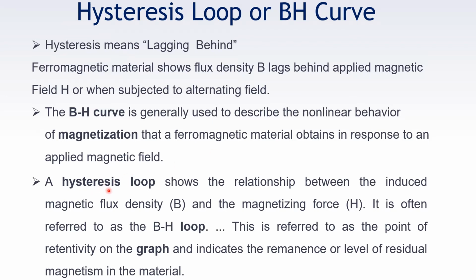A hysteresis loop shows the relationship between the induced magnetic flux density B and the magnetizing force H. It is often referred to as BH loop. This is referred to as the point of retentivity on the graph and indicates the remanence or residual magnetism in material.